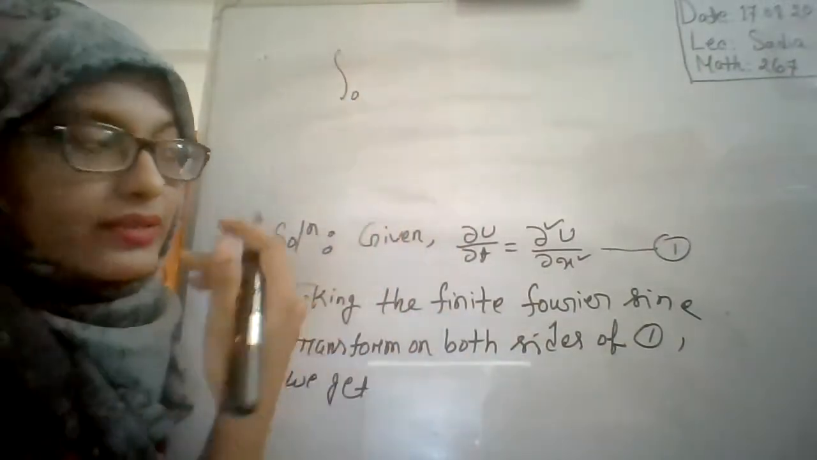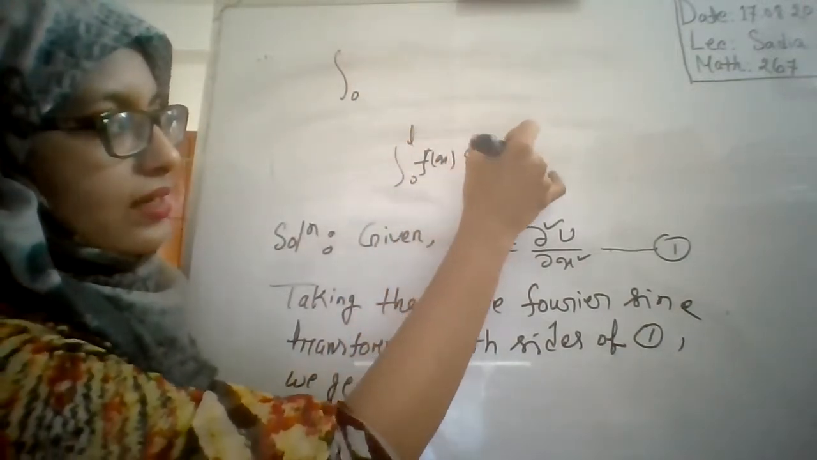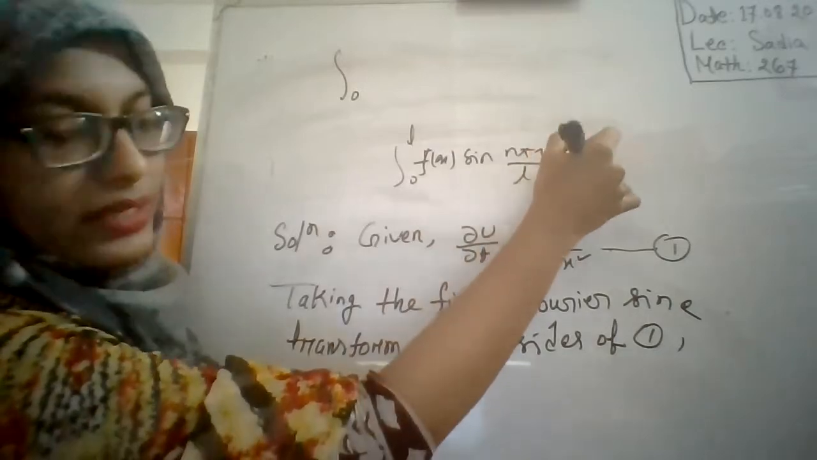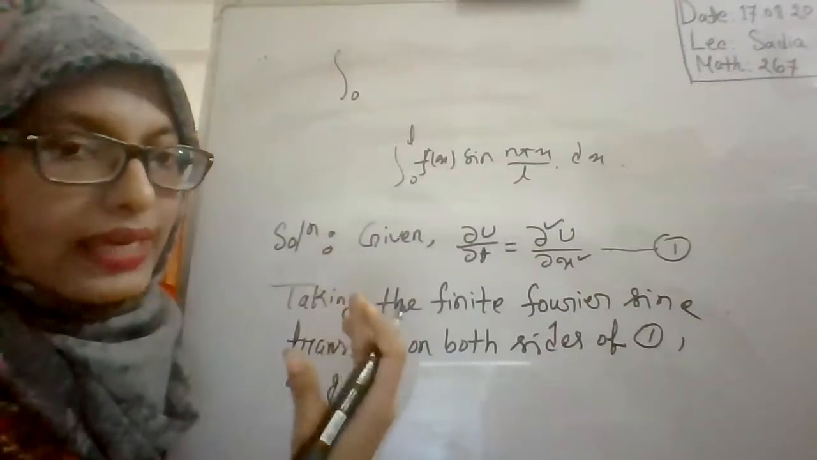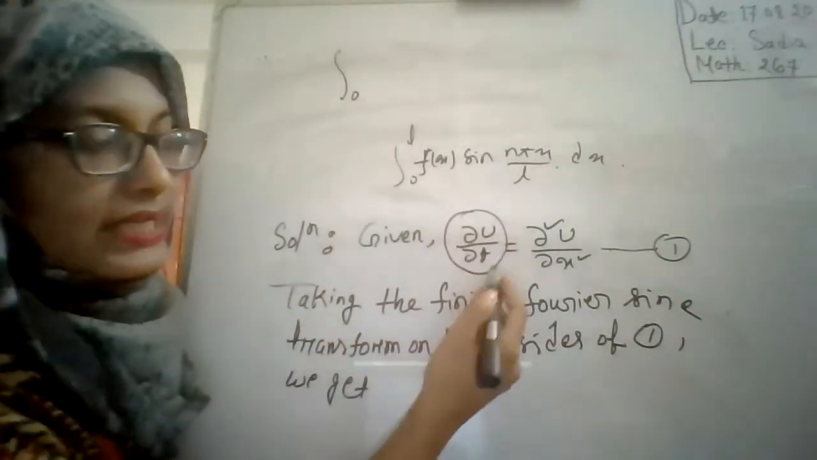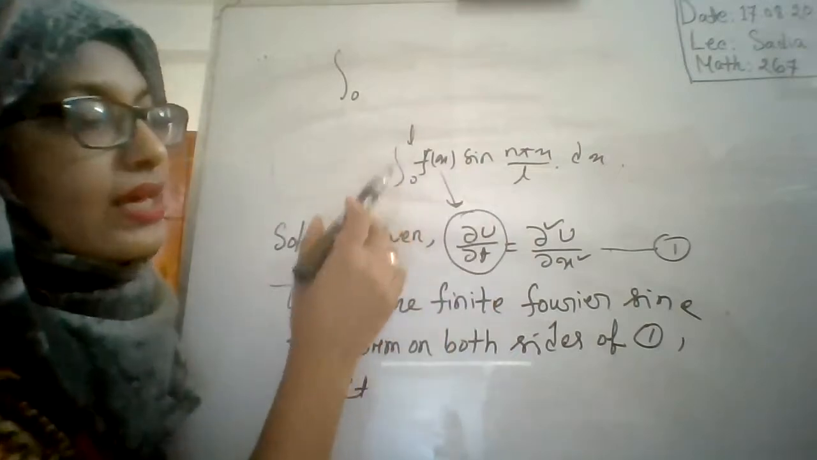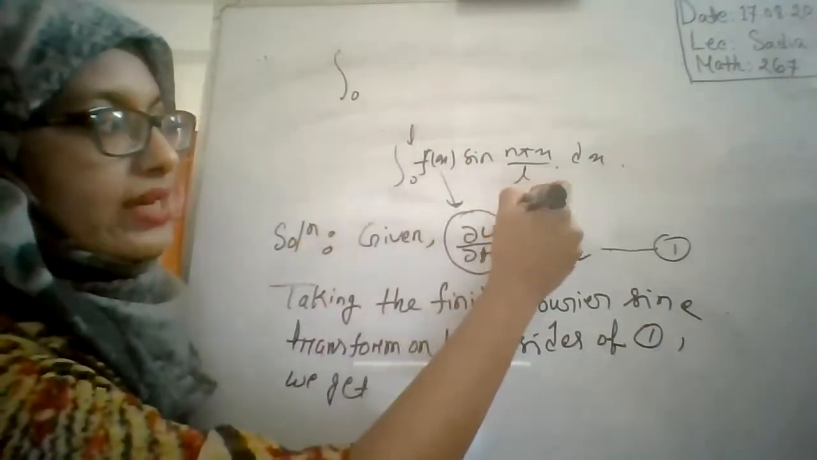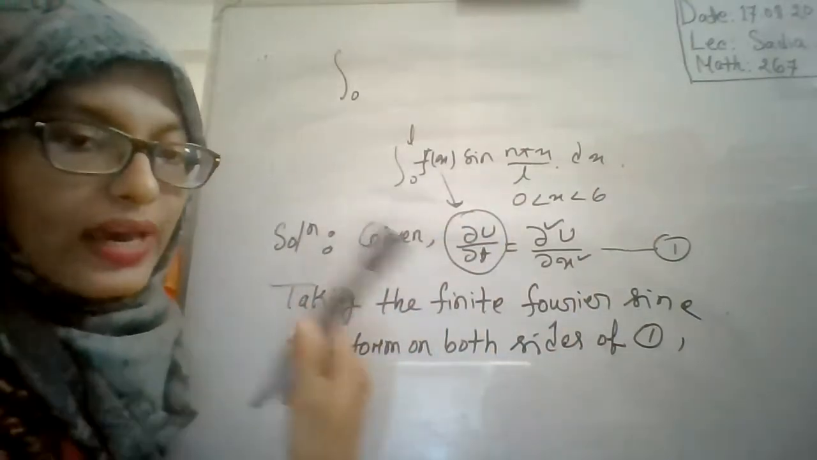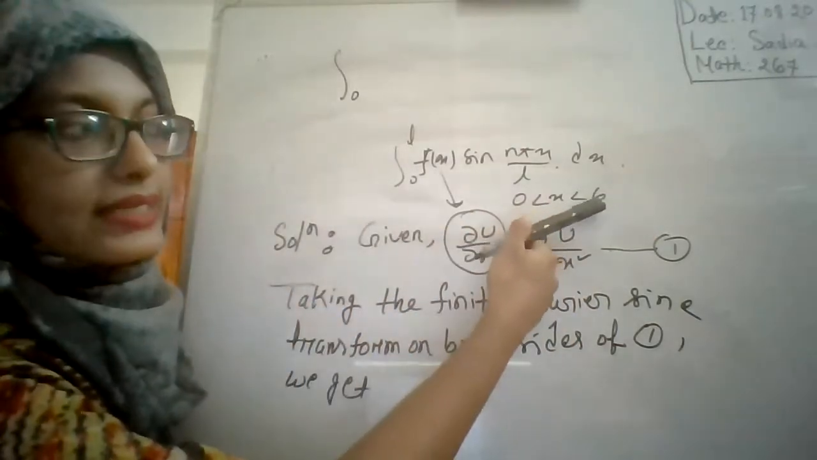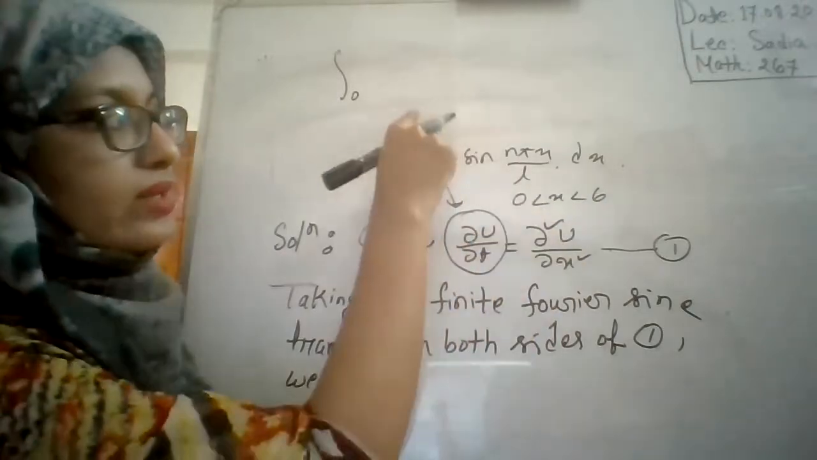Probably the formula for the Fourier sine transform is integral 0 to L of f of x sine n pi x by L dx. But here we are applying this formula for del u by del t on the left side, so your function will be del u by del t. It will be 0 to L, and in your given information the range is 0 less than x less than 6. So here your value of L will be 6.